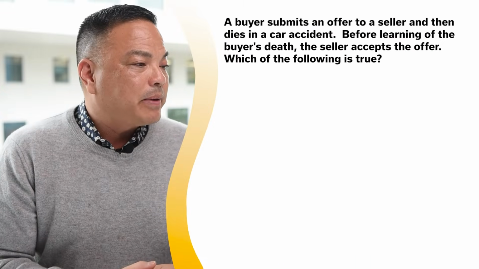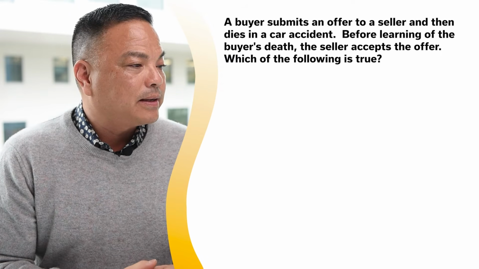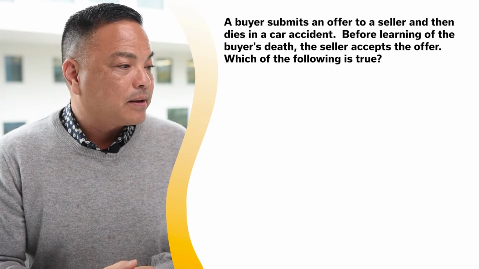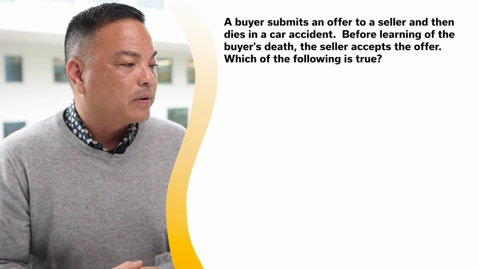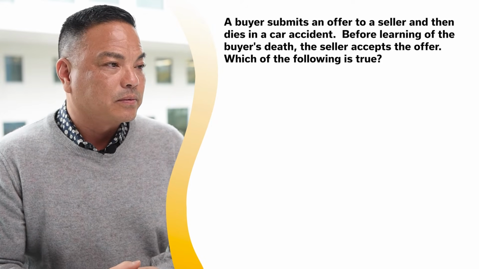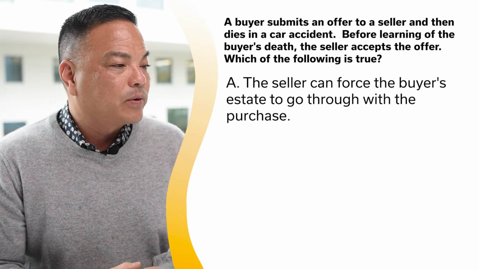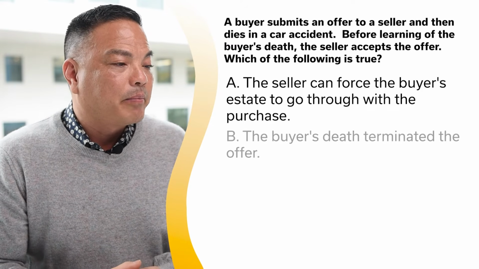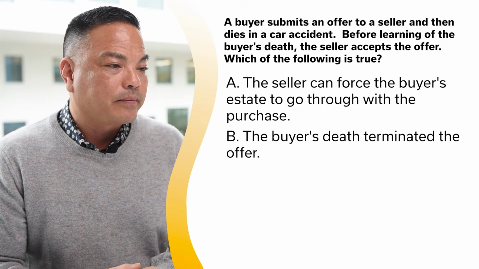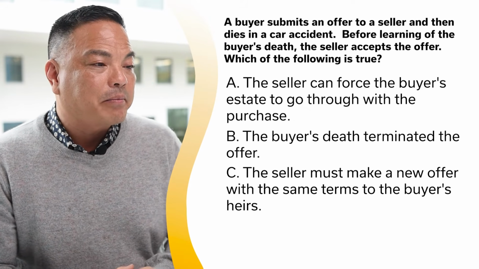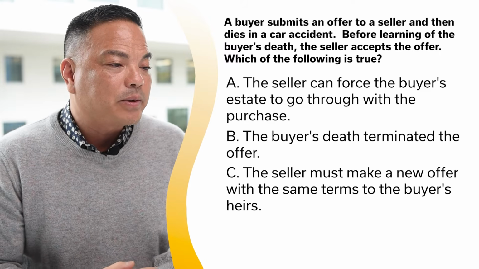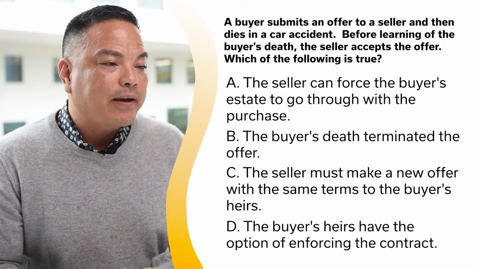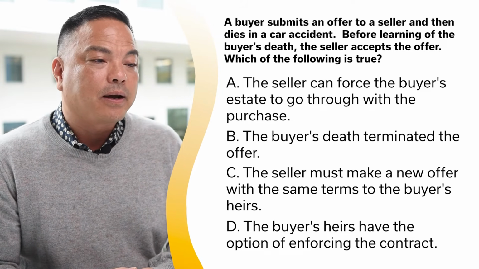A buyer submits an offer to a seller and then dies in a car accident. Before learning of the buyer's death, the seller accepts the offer. Which of the following is true? A, the seller can force the buyer's estate to go through with the purchase. B, the buyer's death terminated the offer. C, the seller must make a new offer with the same terms to the buyer's heirs. D, the buyer's heirs have the option of forcing the contract.